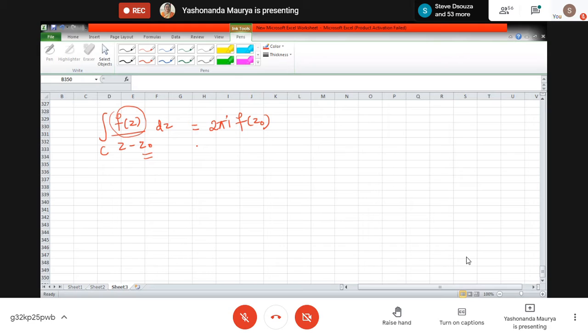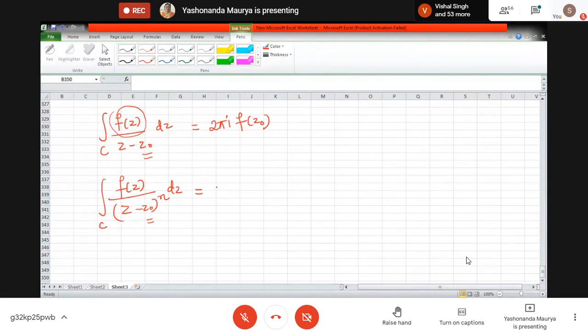Now there is actually a corollary to this. What it says is, if it is f of z upon z minus z0 to the power n, if some power appears, again only one problematic point, but now we have the power. So how do we simplify this?